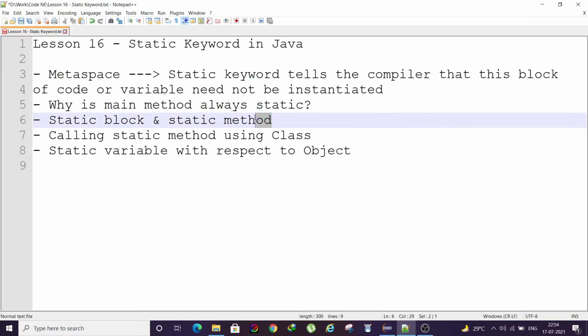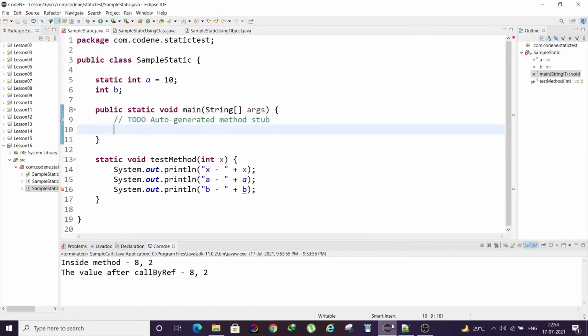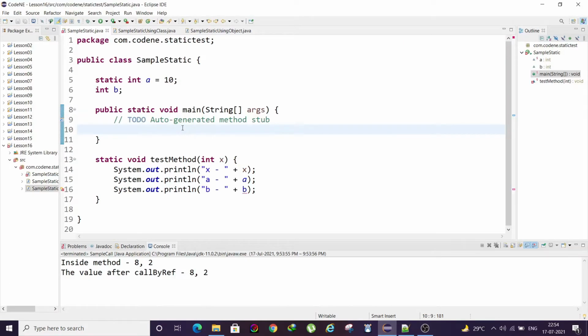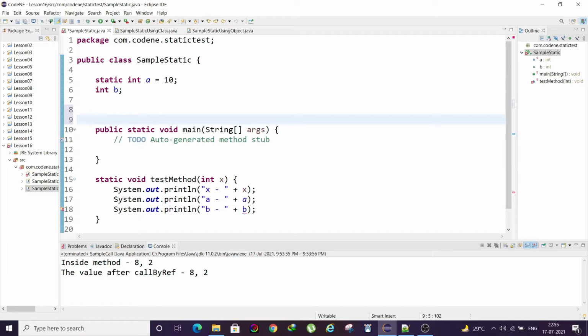Coming to our next topic, we will learn about static block and static method. You have already seen static method, but what is a static block? Another thing I forgot to write: what about static variables? In Java, you can declare any variable as static, which ensures that you can use it without having to instantiate an object. We'll have a better understanding of it with our next subtopic later in this lesson.